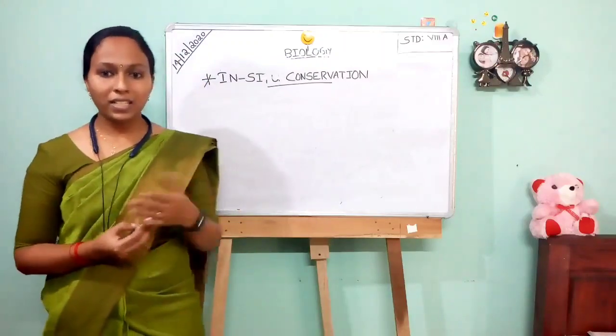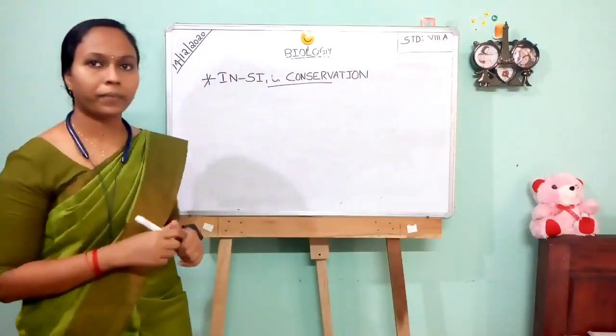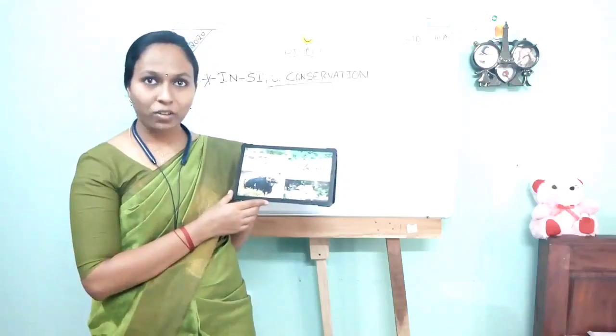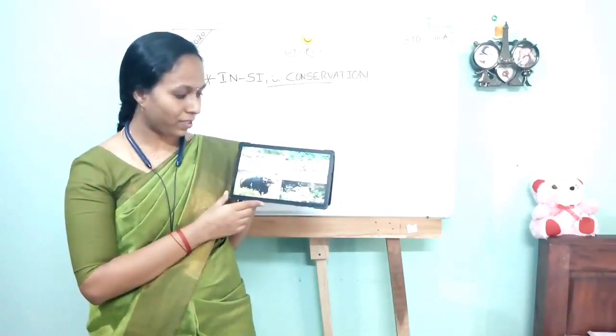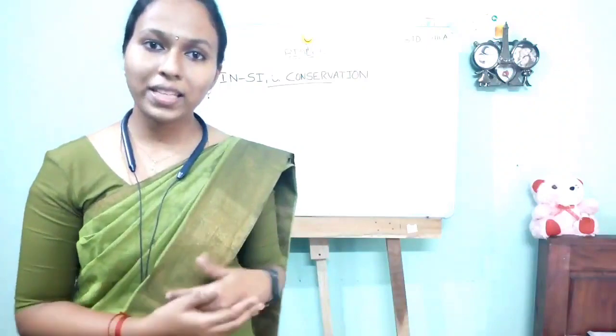Okay, very good. The next question is from group 2. Who is ready to read the answer? Yes, which are the examples of wildlife sanctuary? Pepara, Periyar and Wayanad are the examples of wildlife sanctuary. Okay, very good. Are you clear? Look at this picture. This is the image of Wayanad Wildlife Sanctuary. Are you clear? Okay, very good. Let's move on to the next activity.